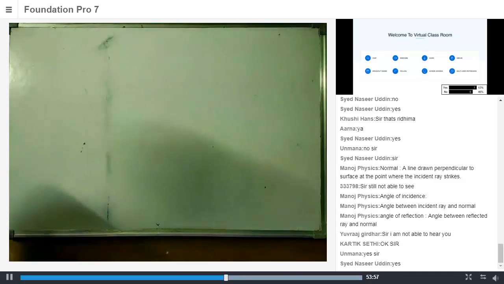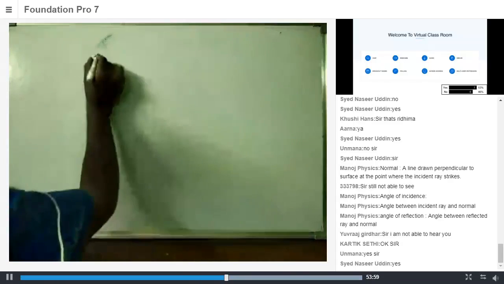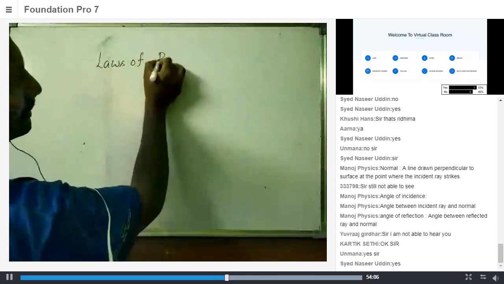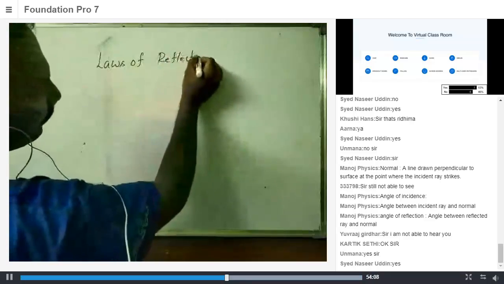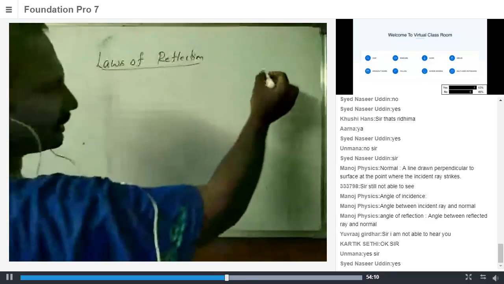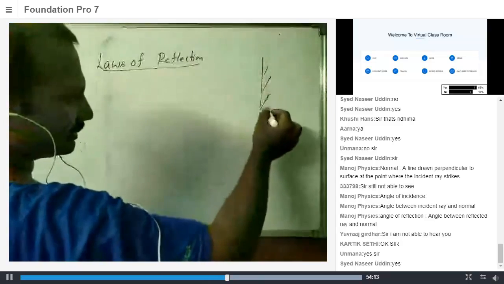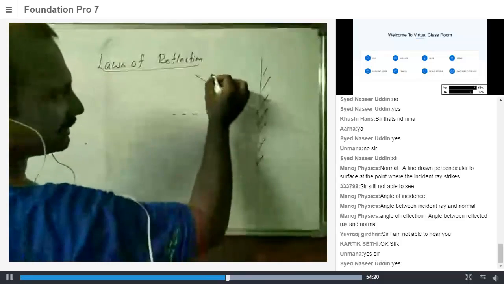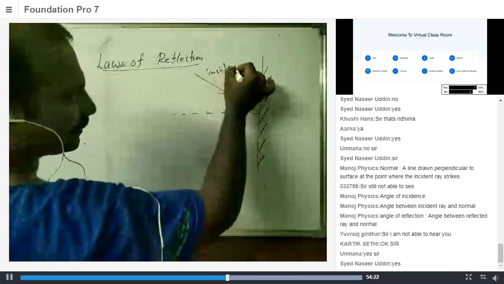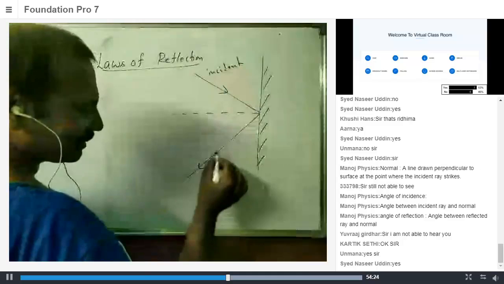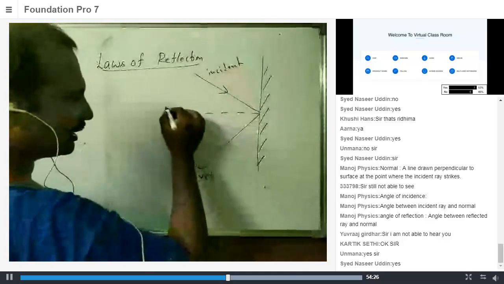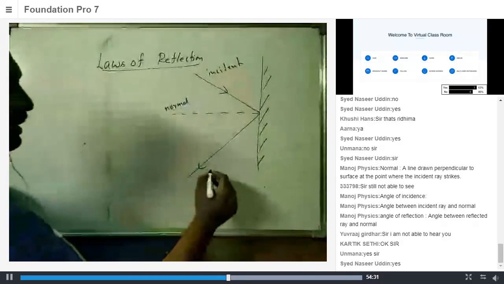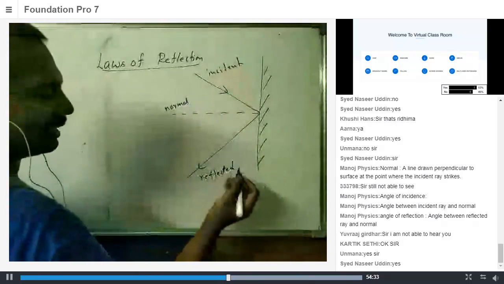So now let's talk about the laws of reflection. What do the laws of reflection say? The first law says, if we have a surface, this is the incident ray, right? And the other dotted line is the normal. Why have I written it as normal? Because it's imaginary, it doesn't exist. We have drawn it for our reference.